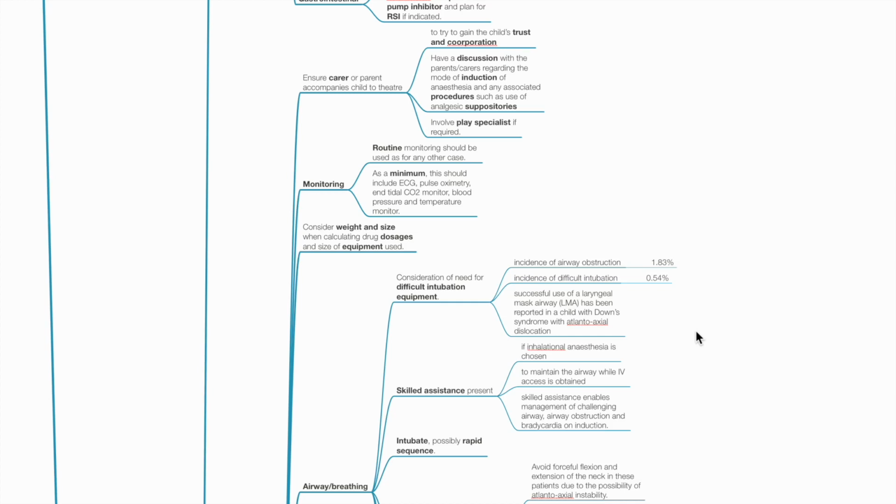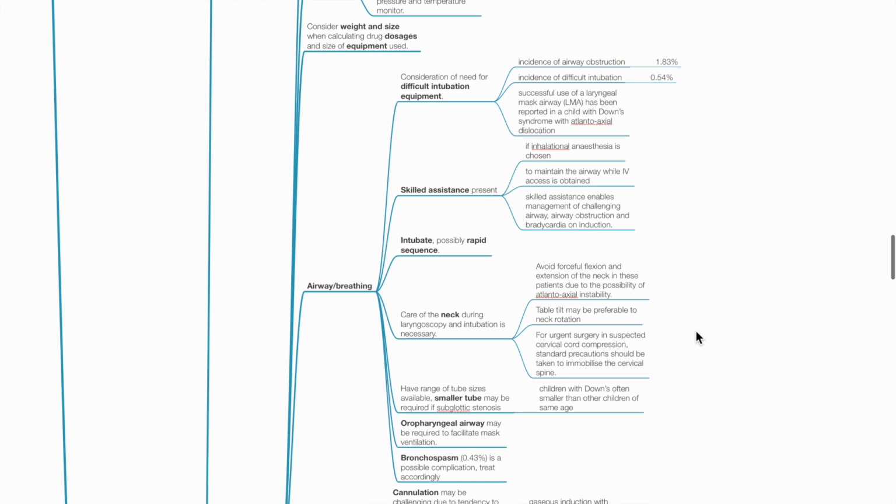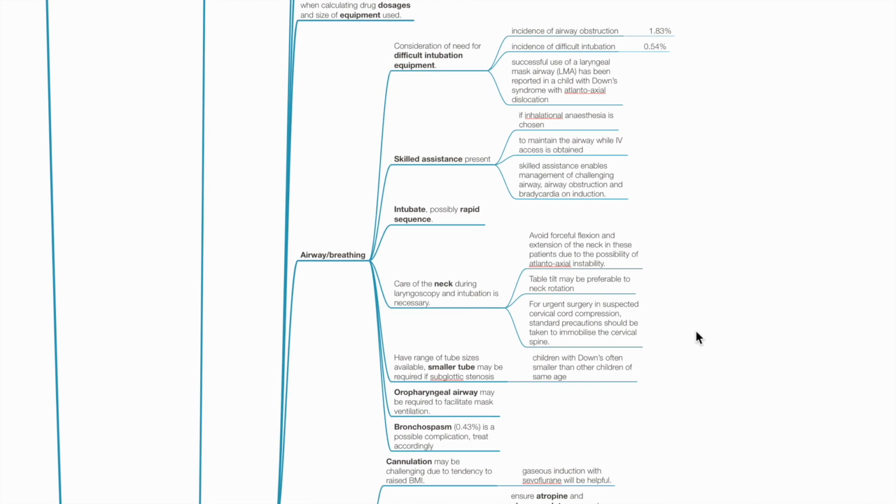Monitoring. Routine monitoring should be used as for any other case. As a minimum, include ECG, pulse oximetry, EtCO2, blood pressure and temperature. Consider weight and size when calculating drug dosages and size of equipment used. Airway and breathing. Consider the need for difficult intubation equipment. Incidence of airway obstruction 1.8%, incidence of difficult intubation 0.54%.